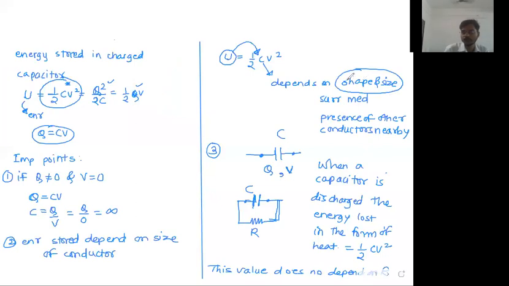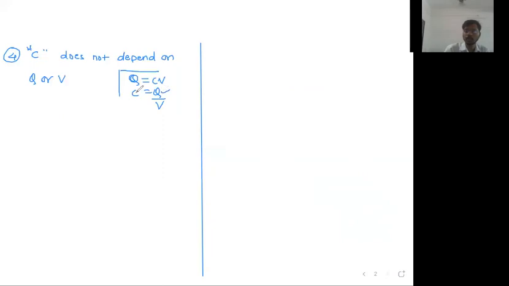First is shape and size of the conductor, surrounding medium, and the presence of other conductors nearby. These 3 things decide the capacity. So capacity is going to remain constant until you change these 3 things. Now you will say, sir, if I change the charge, then capacity should change. No, if you change the charge, potential will also automatically change, and this ratio will remain constant. Capacity will remain constant.